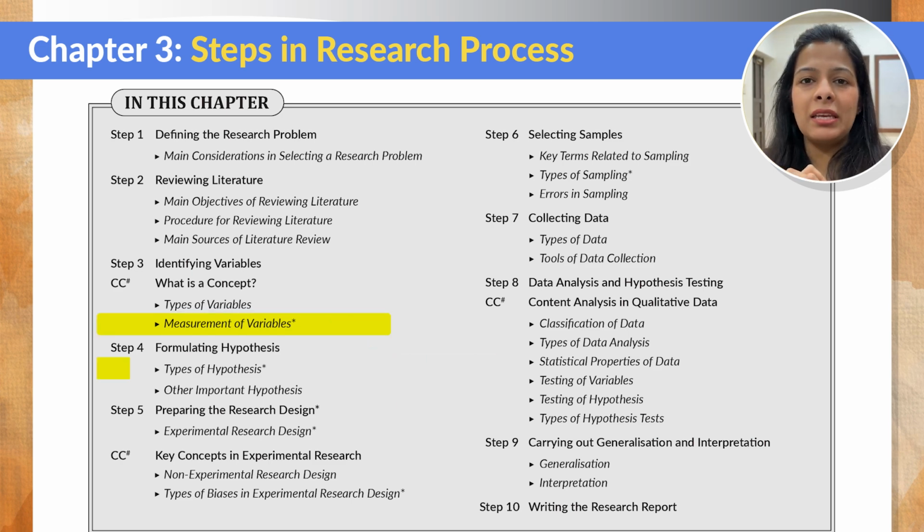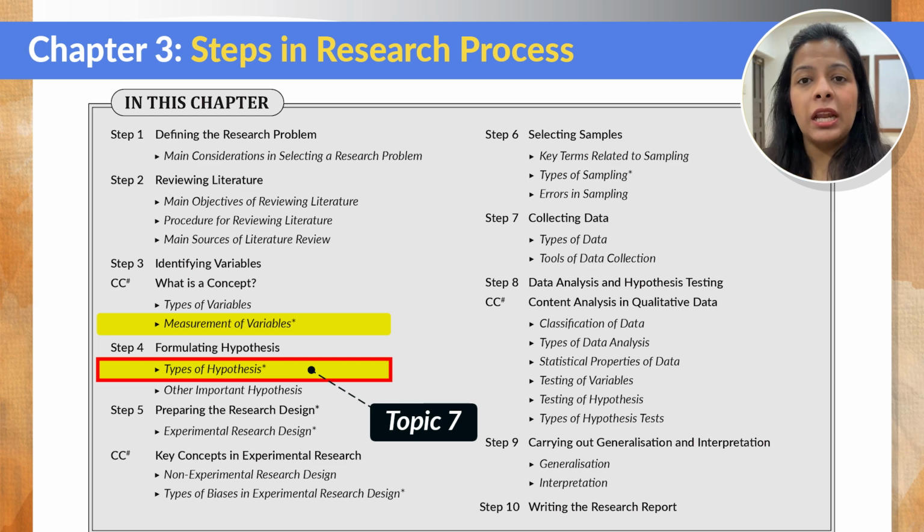Next topic is types of hypothesis. Now here there are two types of hypothesis which everybody knows about. Now these are null and alternative hypothesis. But do not forget to also study what is working hypothesis, descriptive hypothesis, relational hypothesis, and explanatory hypothesis. These are also important and can easily help you score those little more marks than your competitors.